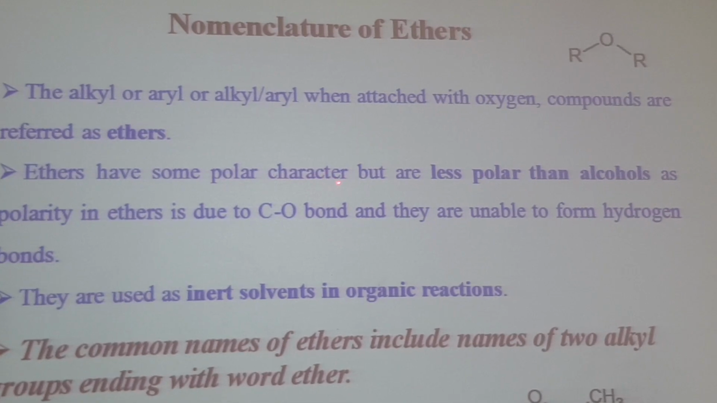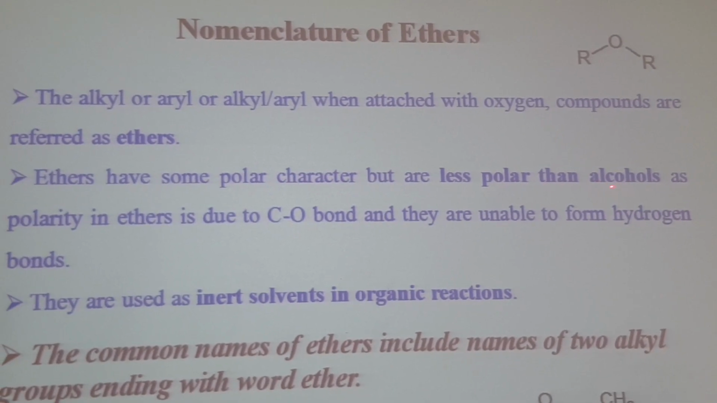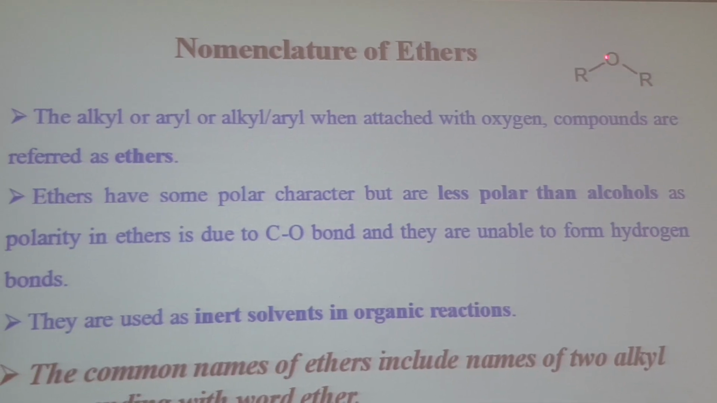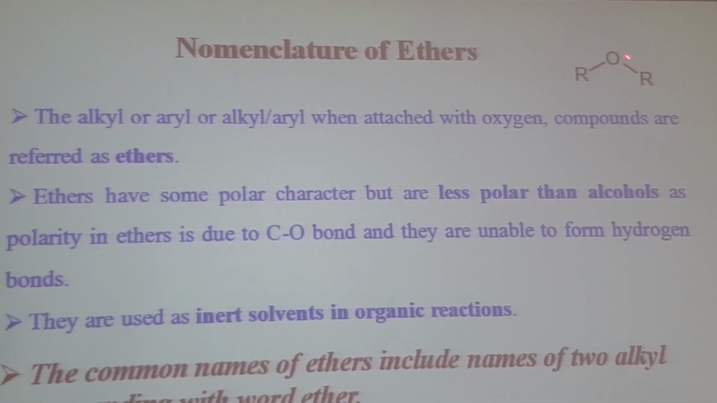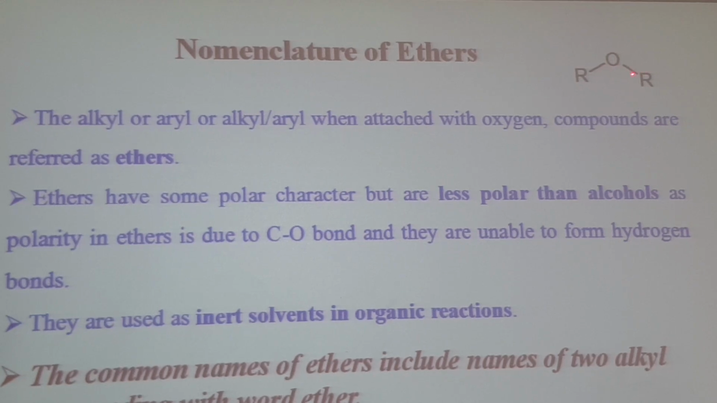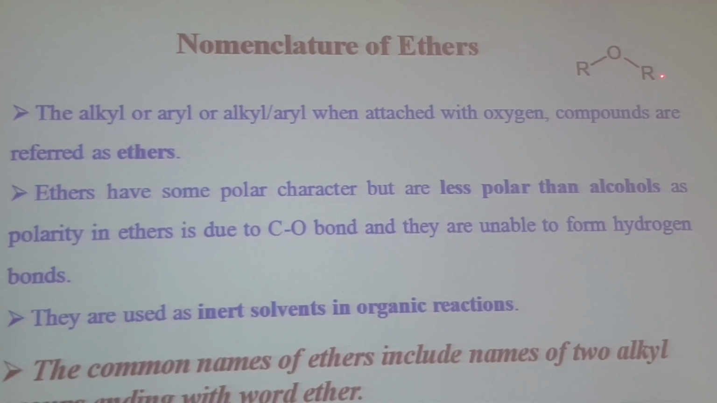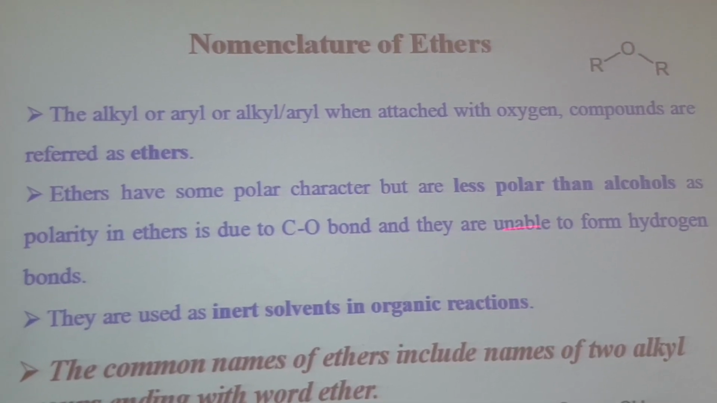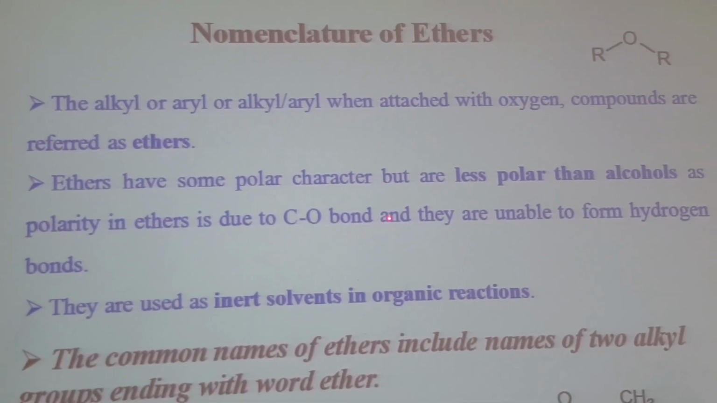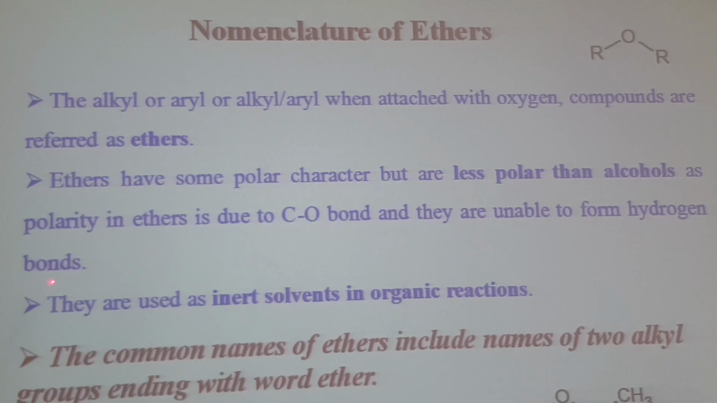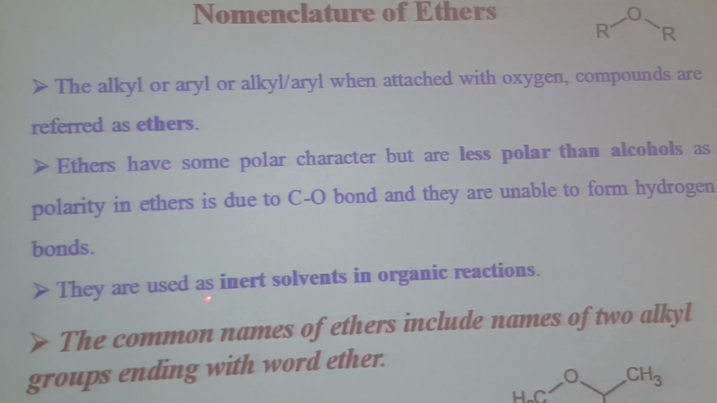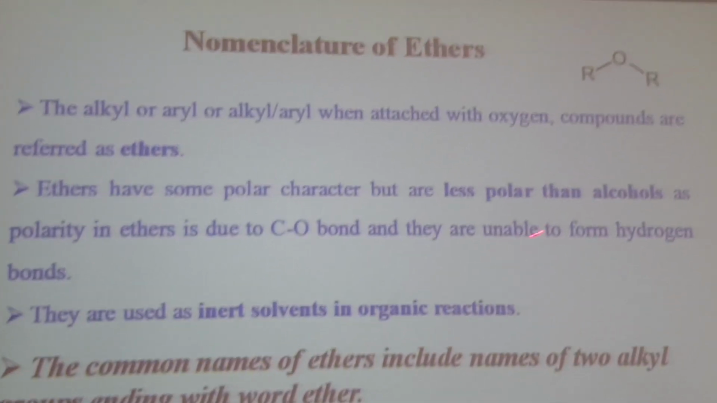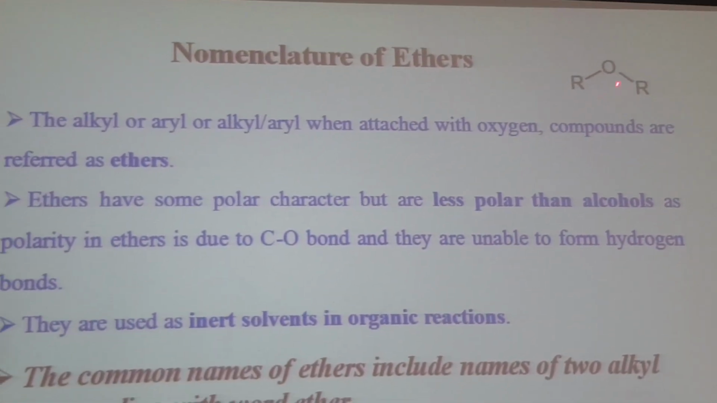Ethers have some polar character but are less polar as compared to alcohols, because in alcohols we have an OH bond, and the OH bond is more polar as compared to the OC bond because of the electronegativity difference. So the polarity in ether is due to the CO bond, and they are unable to form hydrogen bonding. They are used as inert solvents in organic reactions. Keep in mind that they are unable to form hydrogen bonding with each other.